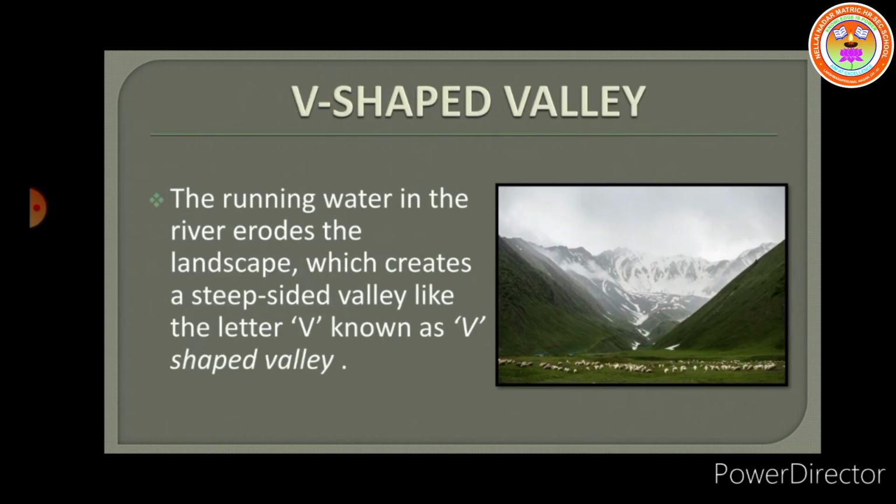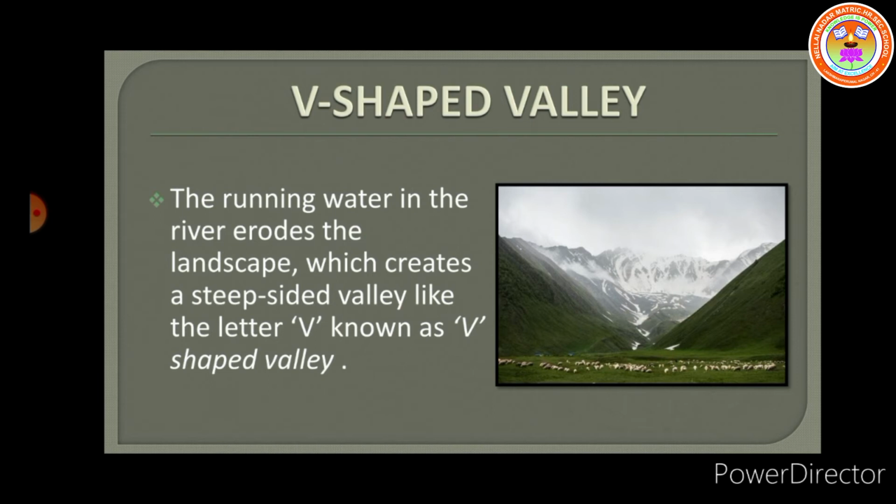Next we see about the V-shaped valley. The part of the river lying in the mountains or hills is its upper course. Rivers generally originate from a mountain or hill. The river flows down a steep slope at a great speed, and this is the most important stage of erosion. Because of the great speed, the river in its upper course erodes the valley bed more than the sides. The valley thus becomes deep and narrow with steep wall-like sides. Such a valley is called a gorge.